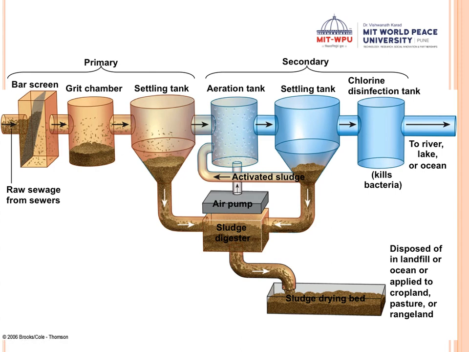Okay. Now the first here you can see is the primary treatment. Okay. Now what do these primary treatments use? So they use a lot of physical processes, like for example screening. So you can see here bar screening and settling tank. Clear. So what does it do?